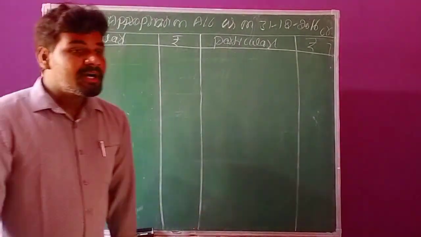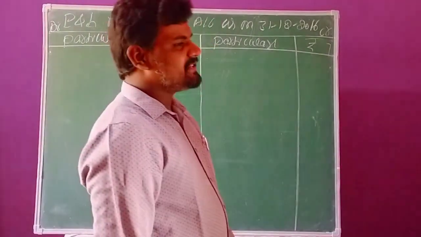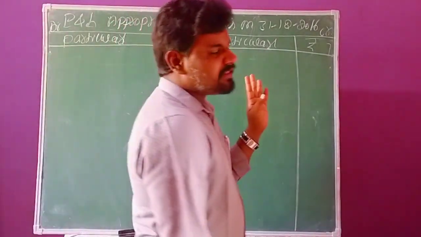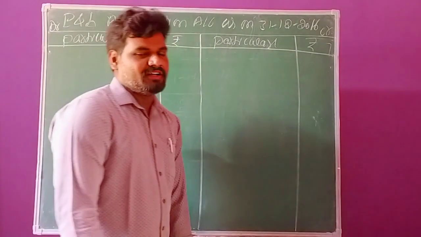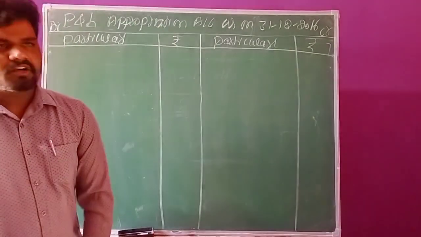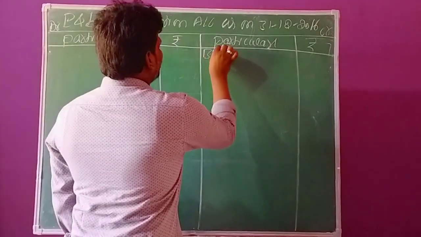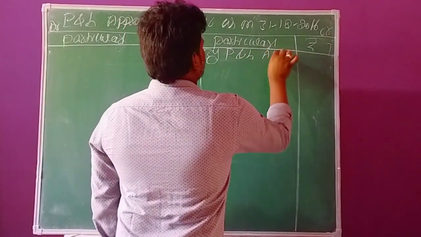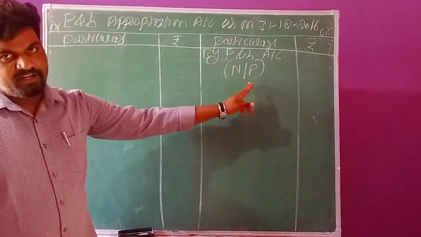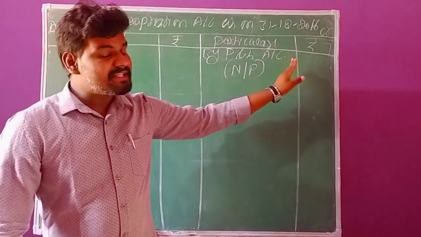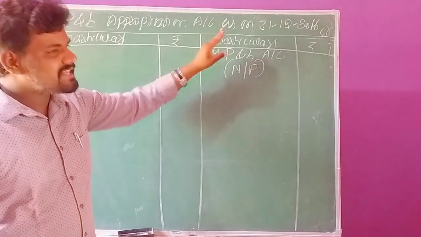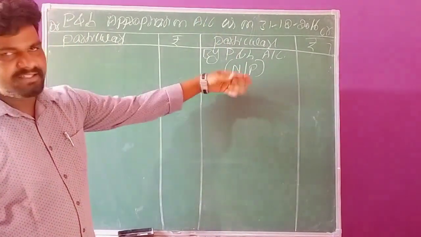Now let me come to the adjustments. In preparing this account, the first transaction we need to record is the total profit during the year, that is, the profit before allowing adjustments. We record it on the credit side of the appropriation account. This is the total net profit. It is also treated as by profit and loss account, by balance brought down, or by net profit. We can use all these terms in this transaction.